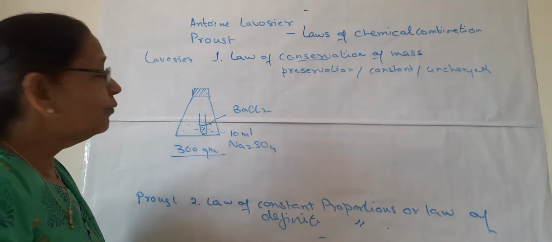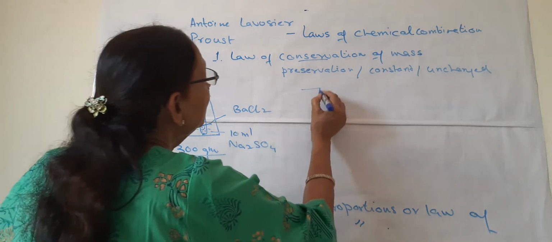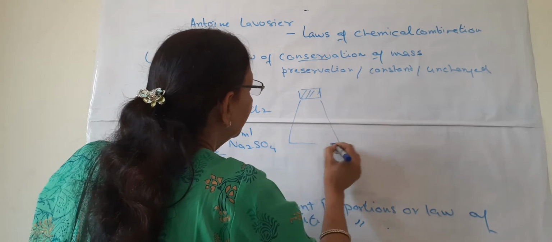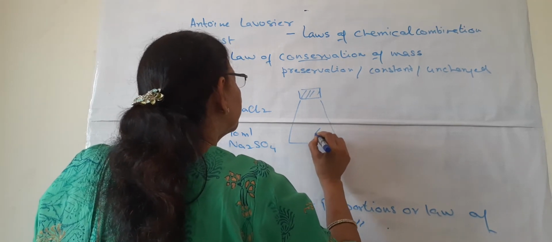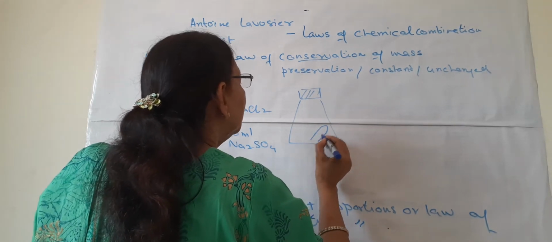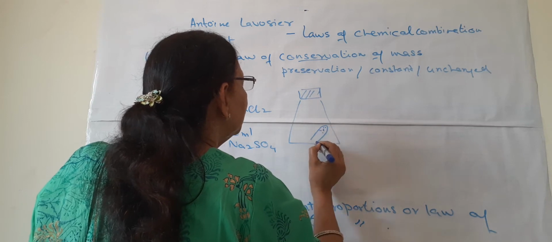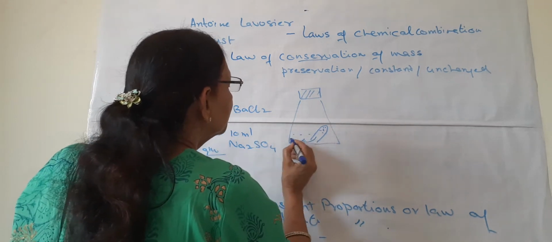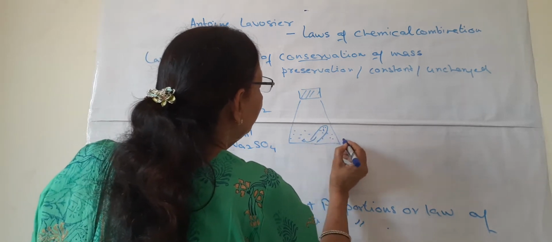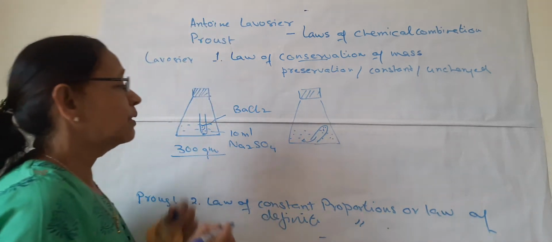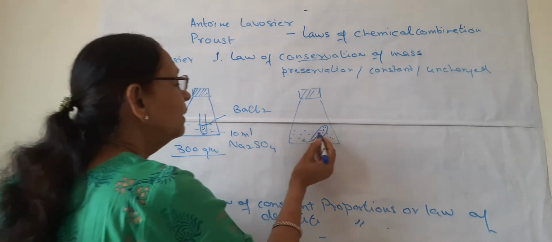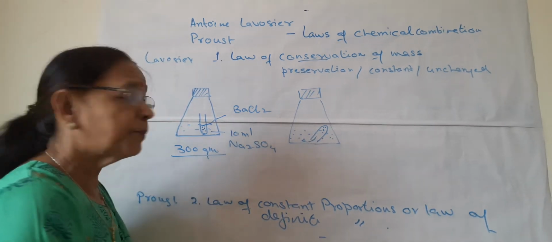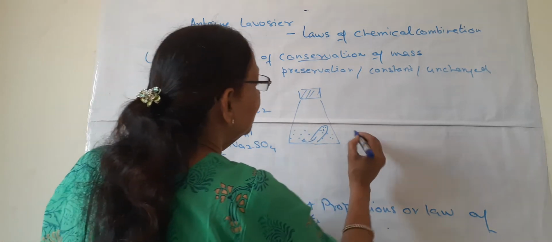Now what do we have to do next? We will invert or tilt this apparatus so that this tube is inverted and all the barium chloride comes into the solution of Na2SO4. What will happen? They both will mix and a chemical reaction takes place. And what will be the chemical reaction?